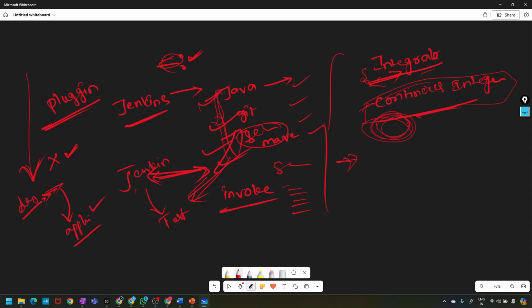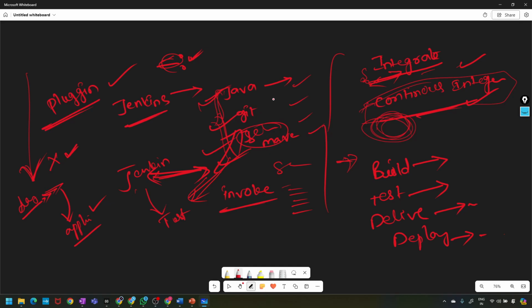in the interview. So what are the terminologies? I already told you: integration, continuous integration, plugins, and build, test, deliver, and deploy. Build is for building the code, test is for testing the code, deliver is for delivering the project, and deploy is for deploying the code into machines, meaning client machines.